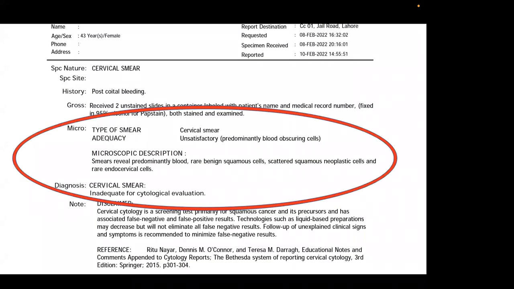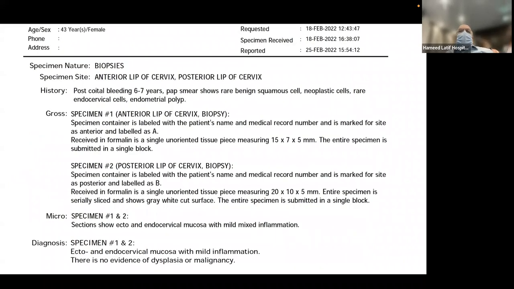Let me try for counseling. This slide is quite important. There were those cells, so-called neoplastic cells, but the pathologist or cytopathologist did not take them seriously, and their comment was that it was an inadequate evaluation. A proper evaluation could not have been done.